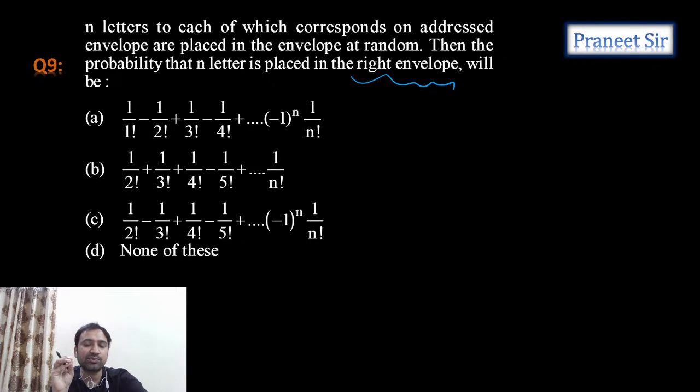N letters in n envelopes in the right order can be put in only one way. So there is only one way to put n letters in n envelopes in the right way. So the probability of this is one by the total number of ways.